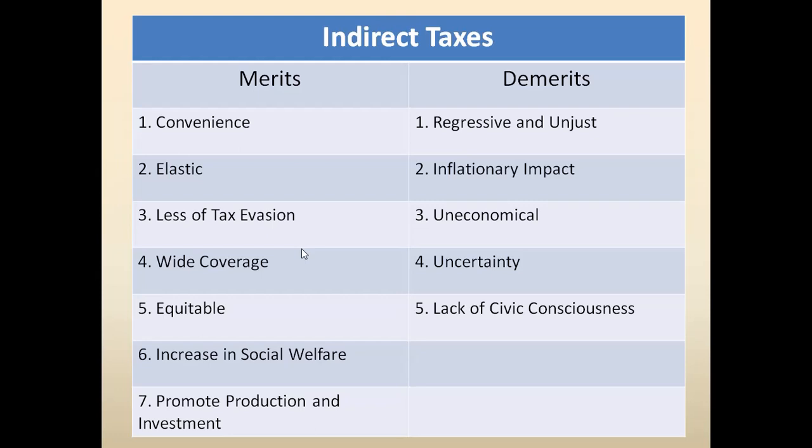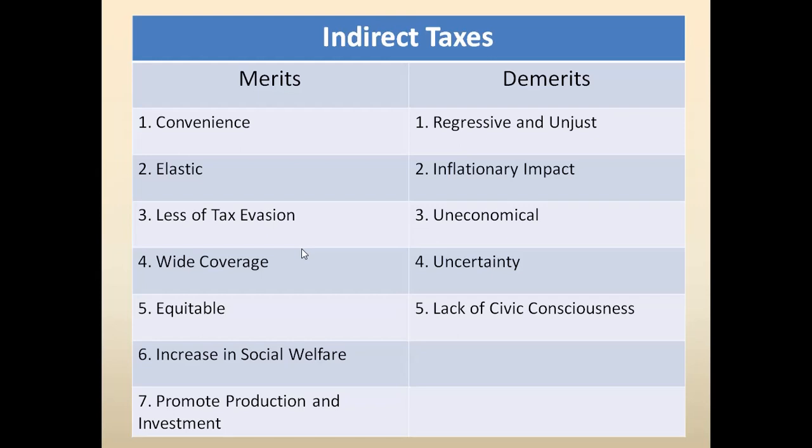Now this indirect tax has one more disadvantage: it is affected by inflation. By inflation we mean the rise in the price of general products, a general increase in the price level. And deflation is just the opposite, a general decrease in the price level.